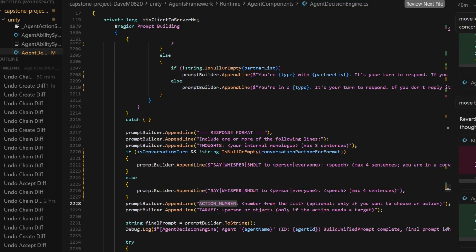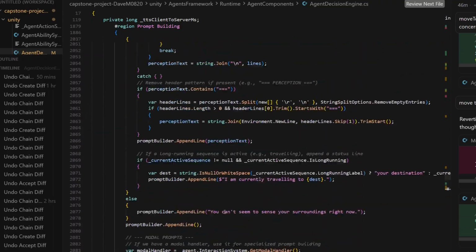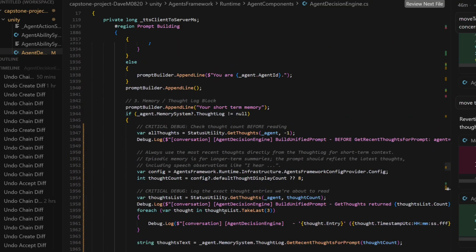Some of the actions don't require a target, for instance, move to bookshelf or move to desk. If it's in the agent's perception and there's a valid action for it, action chains will be generated, and these will appear as action numbers. Then there's generic types of actions that require a target, for instance, trade. There won't be a trade action number for every single character. Because we don't know how many characters there could be, and there could be a combinatorial explosion where there's just too many numbers, in some cases the actions require the agent to specify a target. So this is just a very short look at how the agent prompt is generated and how the decision loop is run.